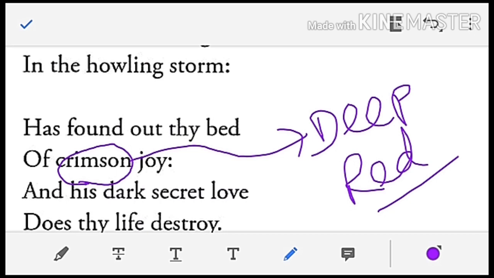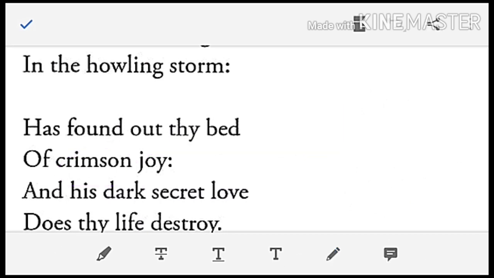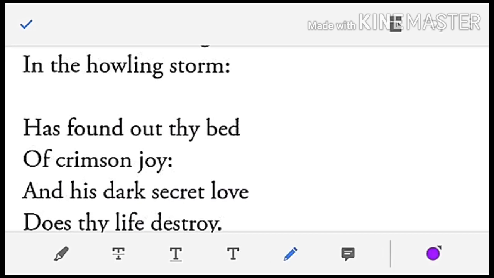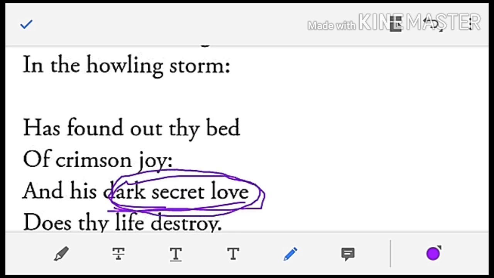Is there any relation between the red rose, the crimson, the howling and the invisible one? Yes, there is a relationship between the invisible worm and the red rose. What is the exact relation? That is called dark shaded love. That means the worm was in love with the rose, but in the sense of dark secret love.